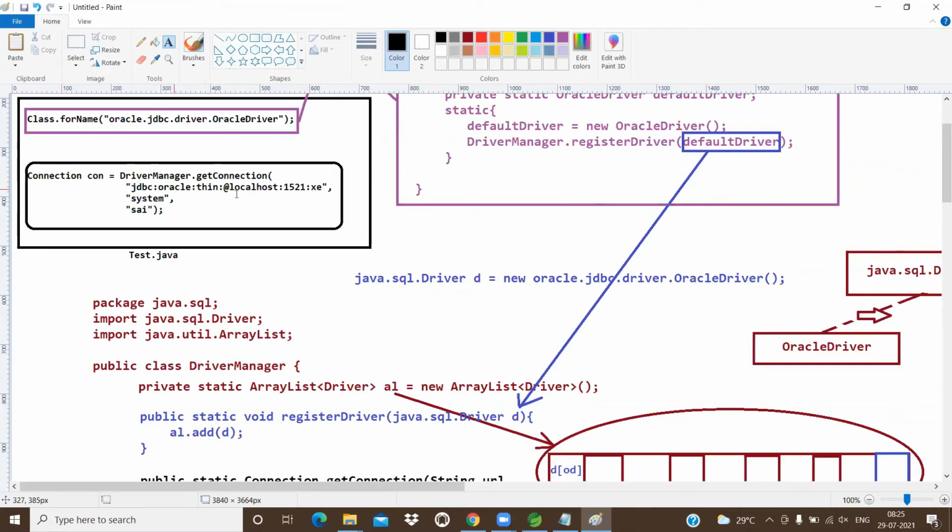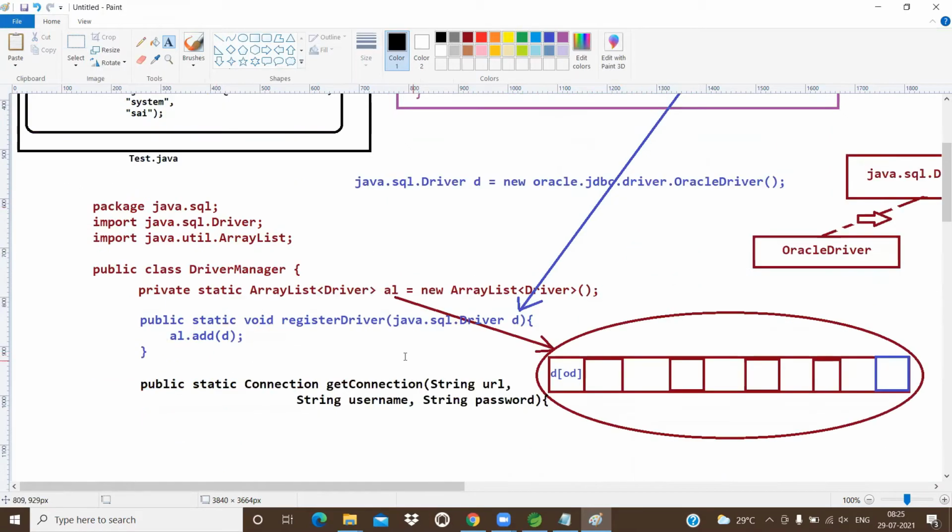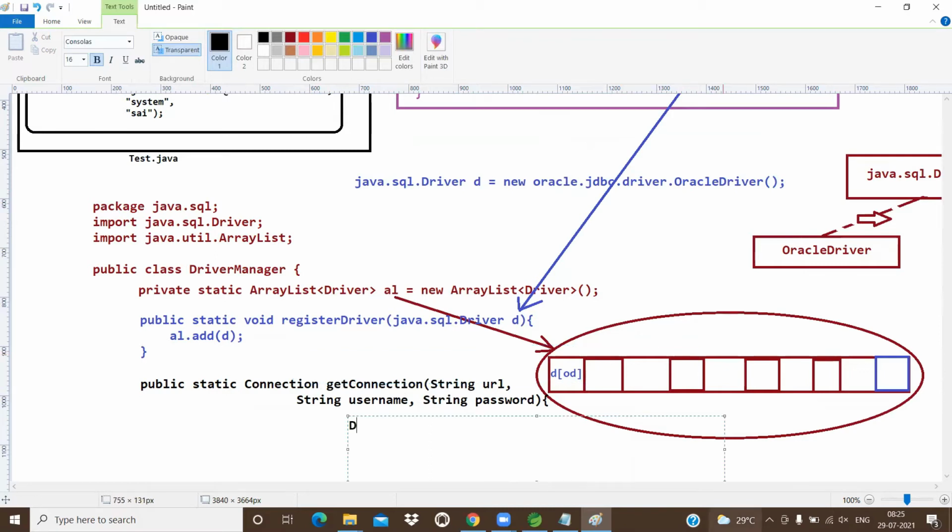So jdbc:oracle:thin:@localhost:1521:xe, and after that system and si, everything will come and be stored. Username contains system. Password contains si. Now URL contains jdbc colon oracle colon thin, localhost colon 1521 colon xe.